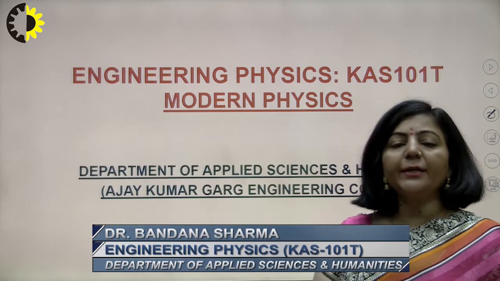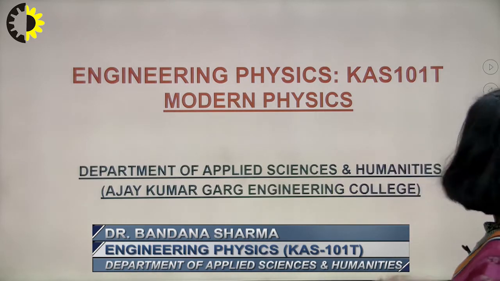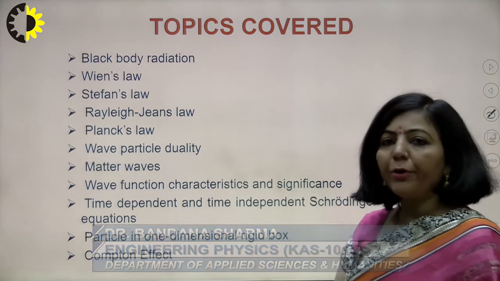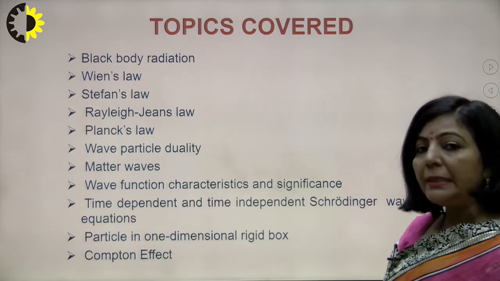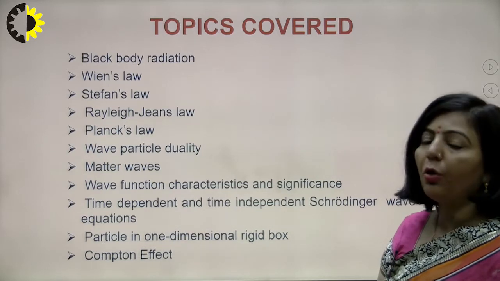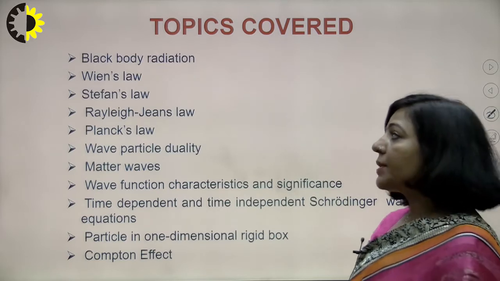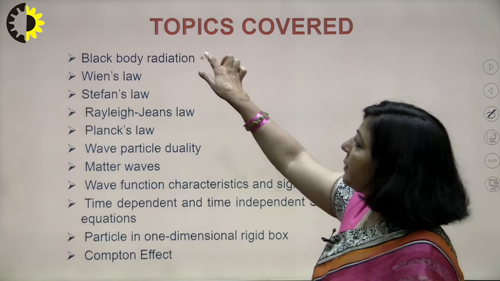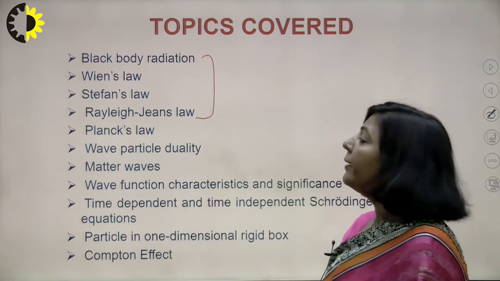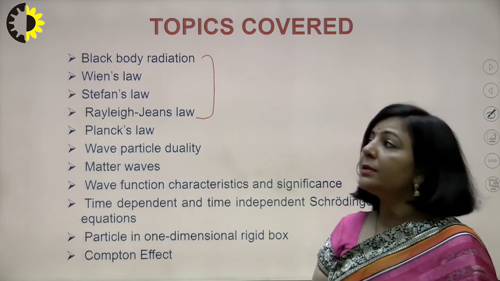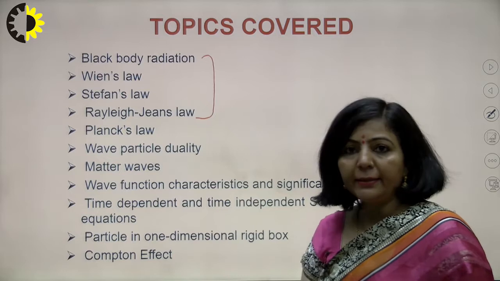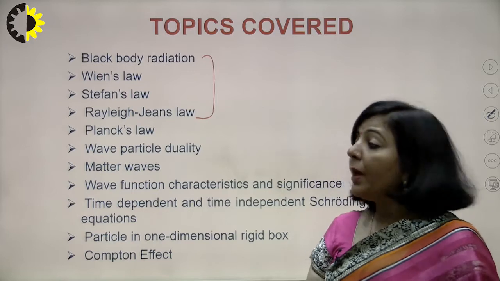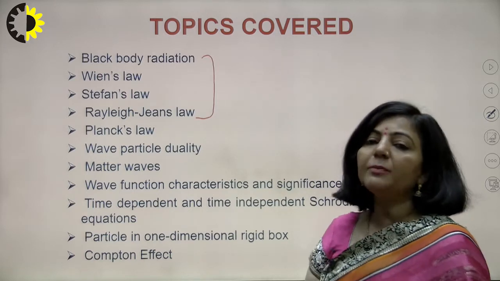The topic which I have started is Modern Physics, and among the various topics I have covered under this, we have covered black body radiation. We have discussed Wien's law, or Wien's radiation law, in the black body radiation spectrum. We have discussed Stefan's law and Rayleigh-Jeans law. After studying these, we found that classical theory is not able to explain the entire black body radiation spectrum, so Max Planck proposed a new theory known as Planck's quantum theory,